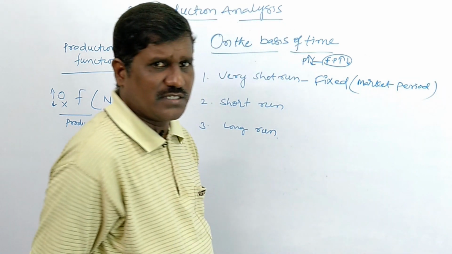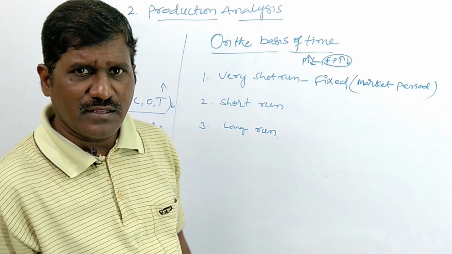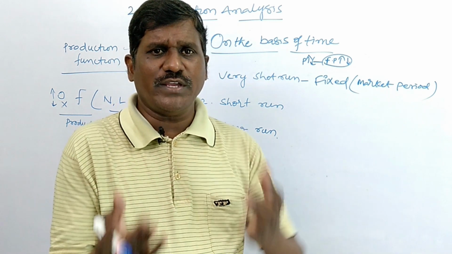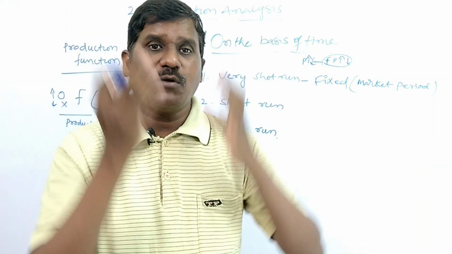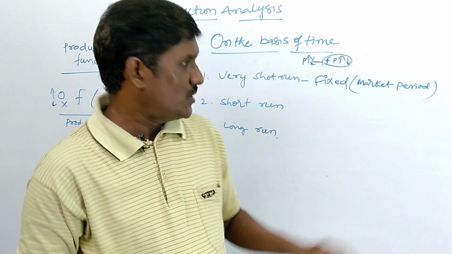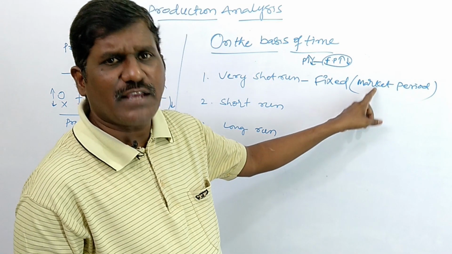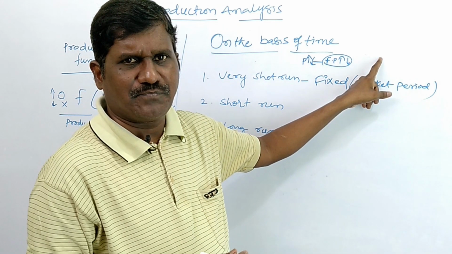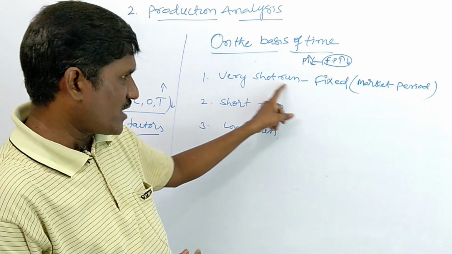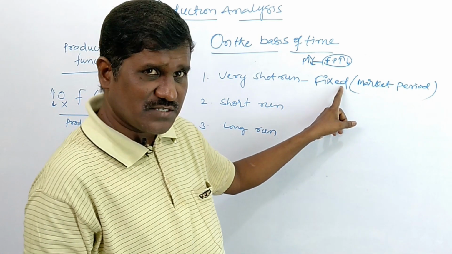Very short run is also known as market period. Why? There is no time to increase the production, so the prices of the commodity or goods and services increase. Market means high price. The price will be high due to the lack of supply. So in the very short run, all factors are fixed.